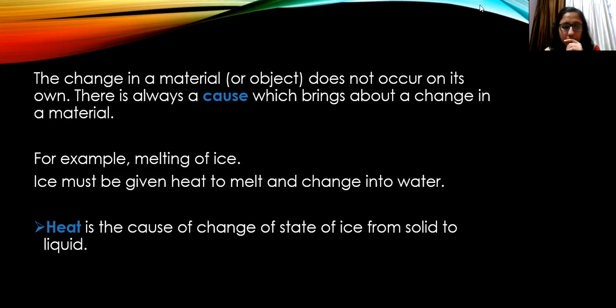Okay, so what is the cause behind this melting of ice? Heat. Heat is the cause of change of state of ice from solid to liquid. Ice is in solid state, and when this ice is melting into water, that water is in liquid state. So heat is the cause behind this change. So that is why we say that there is always a cause which brings about a change in a material.